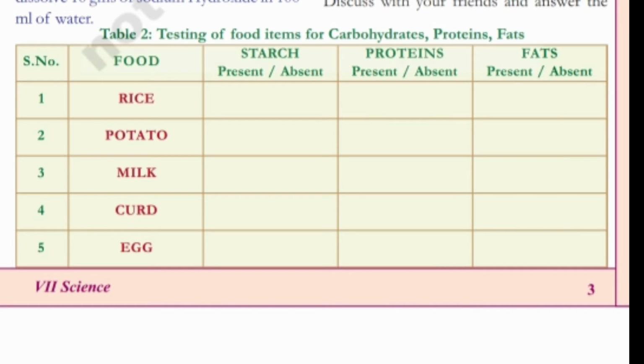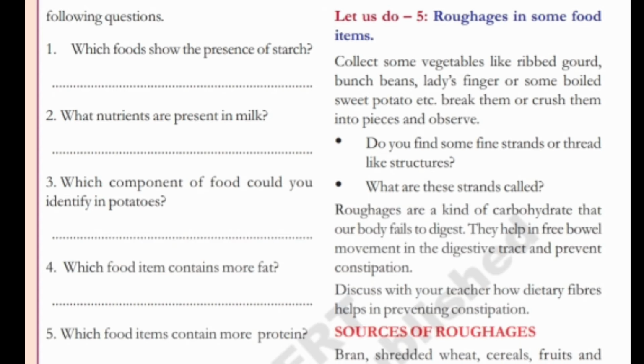Table 2. Testing of food items for carbohydrates, proteins, fats. Serial number: food, starch present or absent, proteins present or absent, fats present or absent. 1. Rice. 2. Potato. 3. Milk. 4. Curd. 5. Egg.